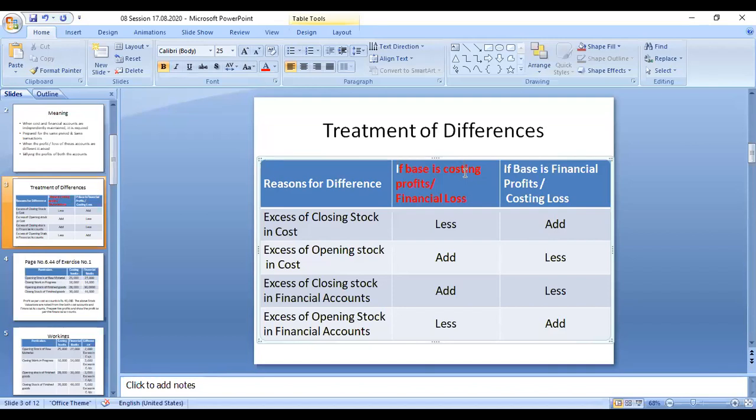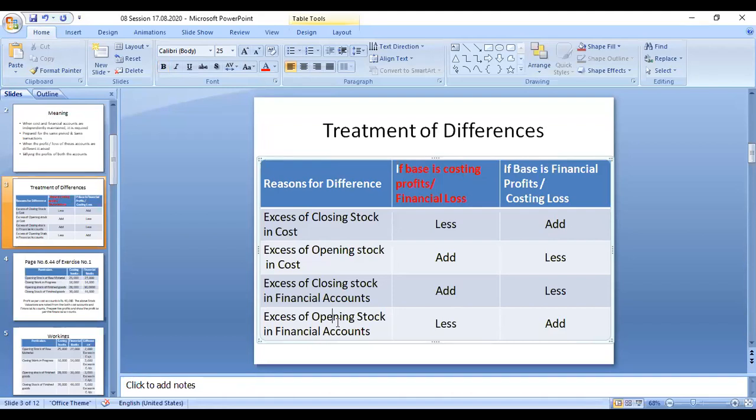The excess of profit should be deducted from the cost accounting profit, then the amount will arrive at the exact profit in the financial accounting profit. Anything written on the debit side of the opening stock excess in the financial account means increasing of the profit in the financial accounts.